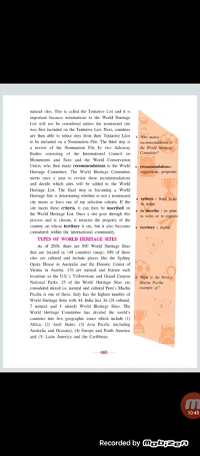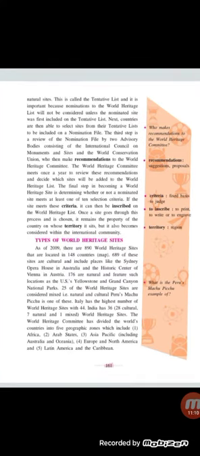Next, countries are then able to select sites from their tentative lists to be included on a nomination file. The third step is a review of the nomination file by 2 advisory bodies consisting of the International Council on Monuments and Sites and the World Conservation Union. See, again it goes ahead. There are so many steps. First step, second step, and till 5 steps it is. Okay, so the shortlist keeps narrowing, they keep getting fewer. The advisory bodies then make a recommendation to the World Heritage Committee. Okay, they recommend.